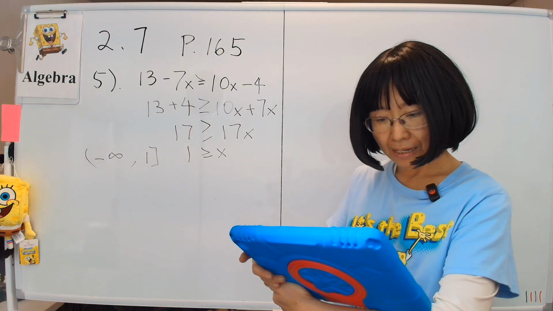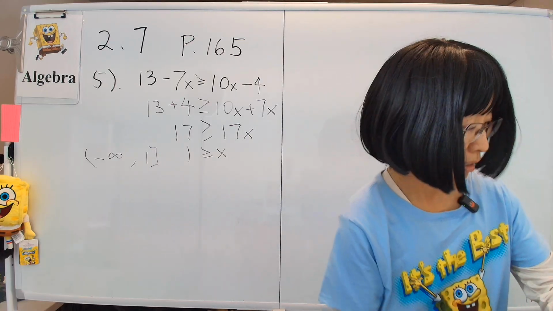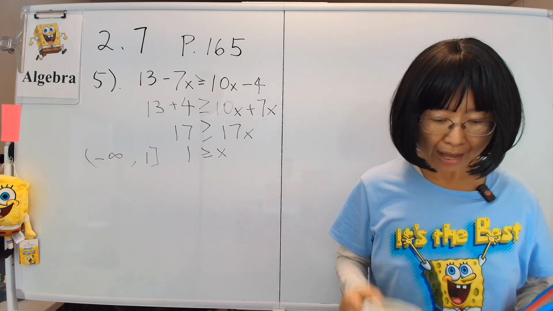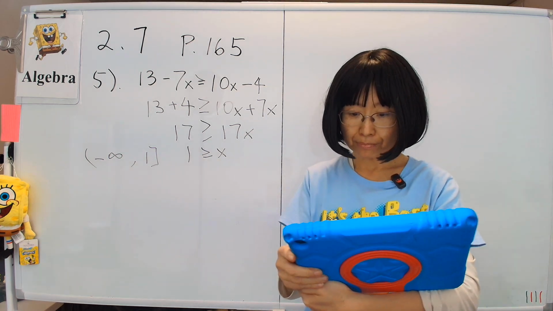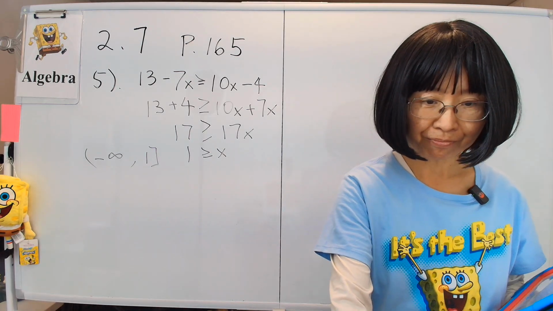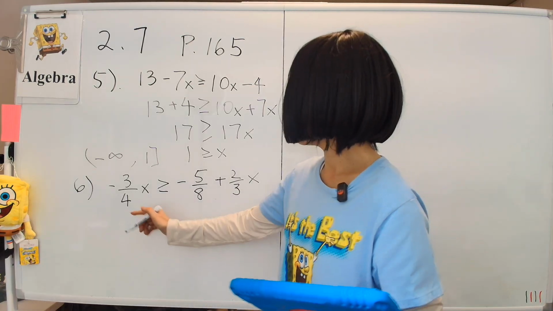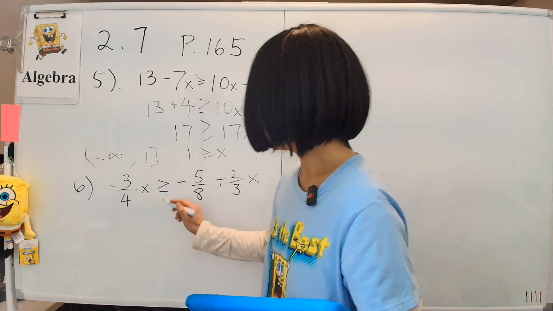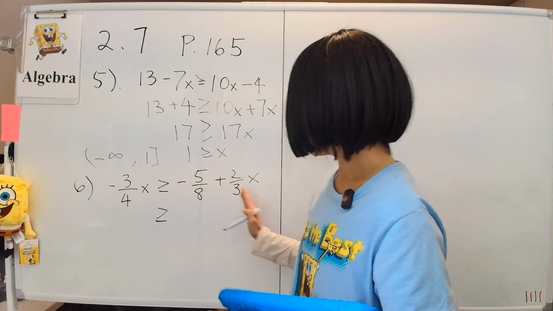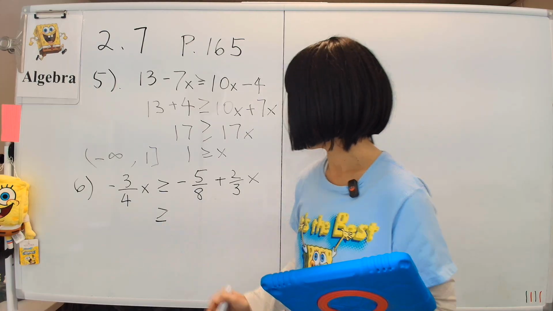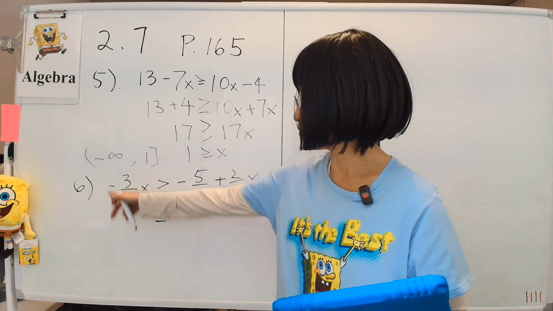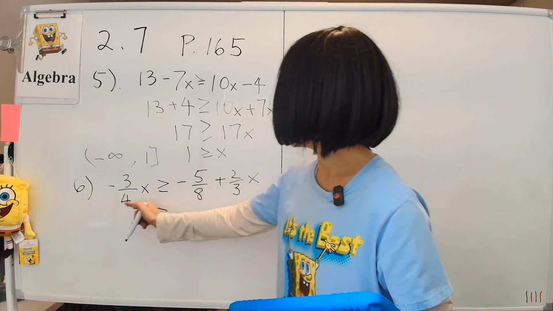So next, let's look at example 6. A similar thing. Now we have a bunch of fractions. Well, fractions change nothing. We'll just do it the same way. For example 6, we have something like this, and this is a bigger than or equal to sign. Let's move this thing to this side, because I want my x to be positive. That way I don't have to flip the inequality sign. If you don't want to bother with that, don't forget to flip the inequality sign when you divide your negative stuff out. So I will move it over here.